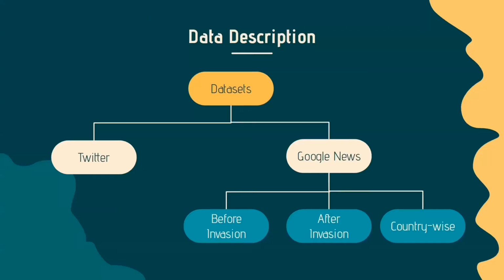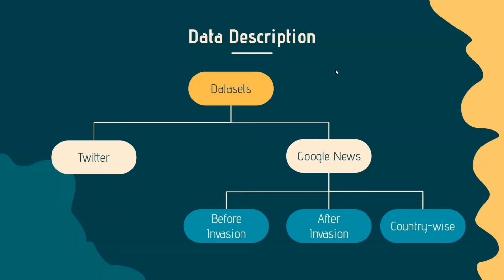As I said in the previous slide, we have two data sets. One is Twitter data and the other is Google News data. We have divided the Google News data into three parts. One is before the invasion, to track the sentiments before the invasion happened. The before invasion timeline is from November 2021 to Feb 2022, which is a period of just over 3 months. The second is after invasion. The after invasion timeline is from February to May 2022.